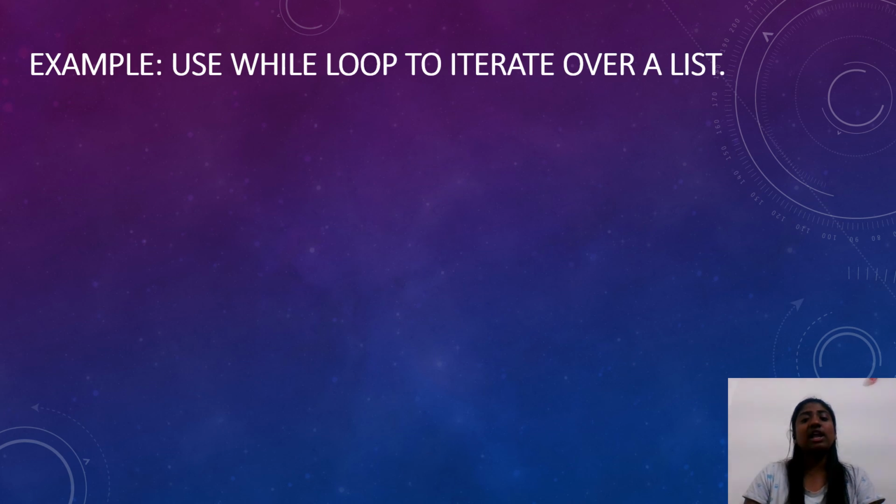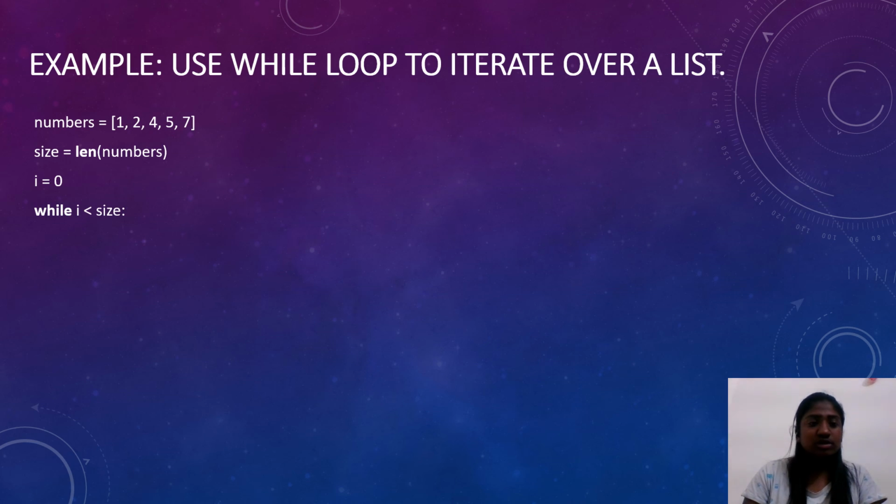Example, use while loop to iterate over a list. numbers equals 1, 2, 4, 5, 7. size equals length of numbers, i equals 0, while i is less than size, print numbers[i], i equals i plus 1, and again we'll get the required output.